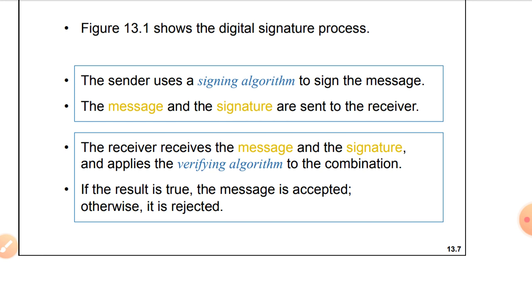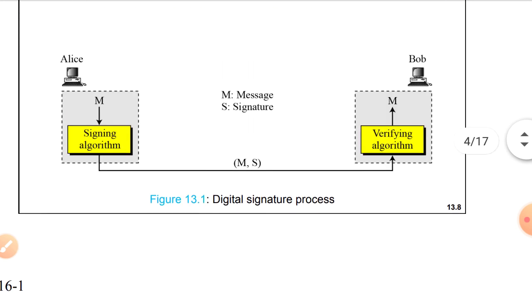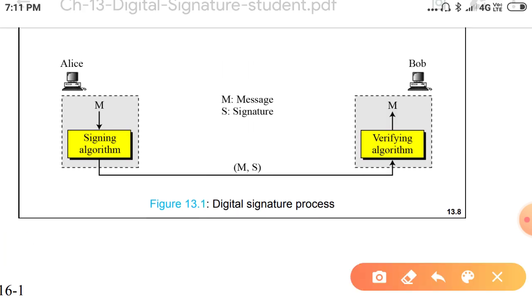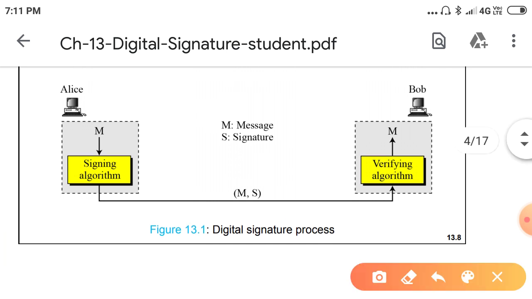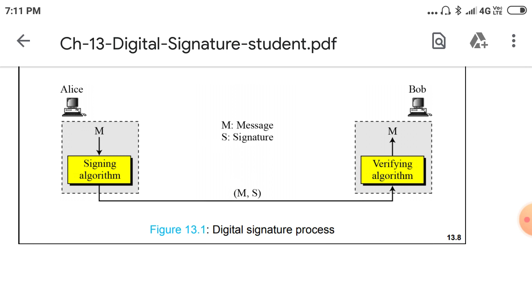He sends the message, and on that message, first he applies the signing algorithm. He will get the signature, and then he sends the message and the signature. So that is happening at the sender side.